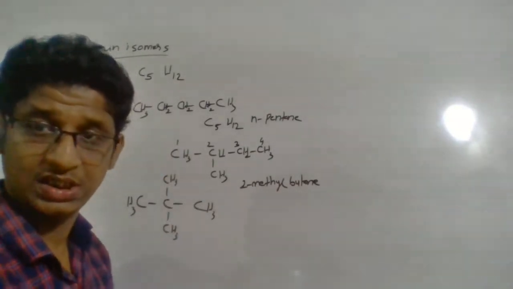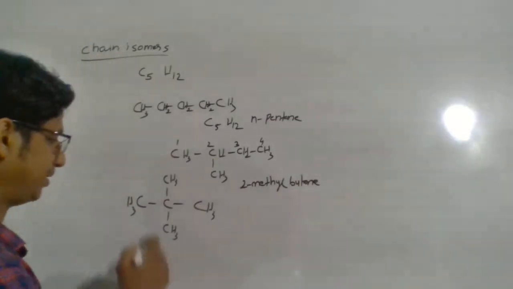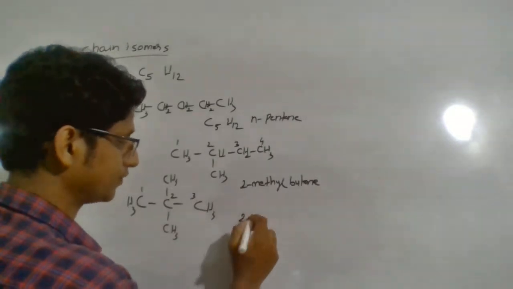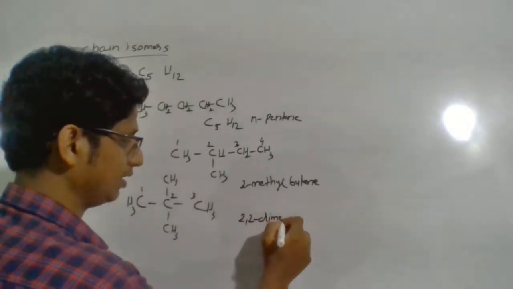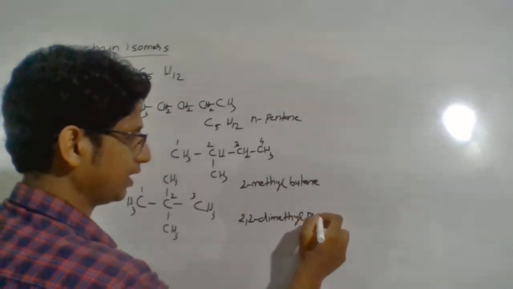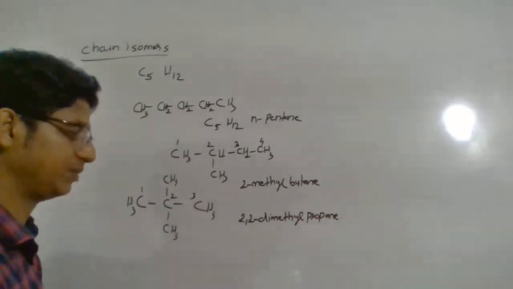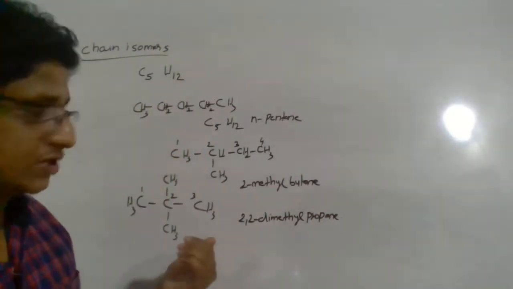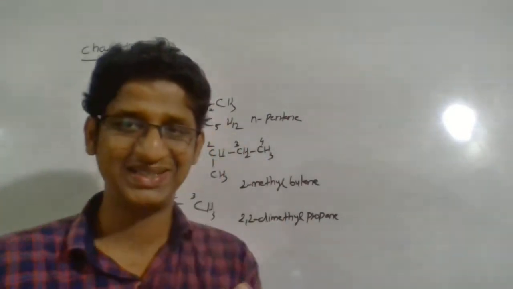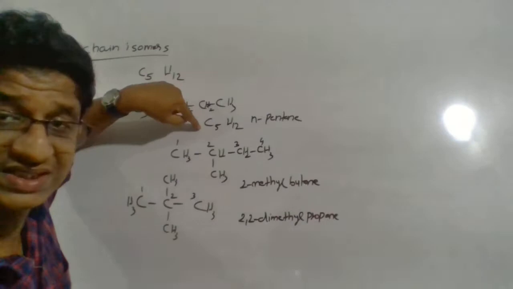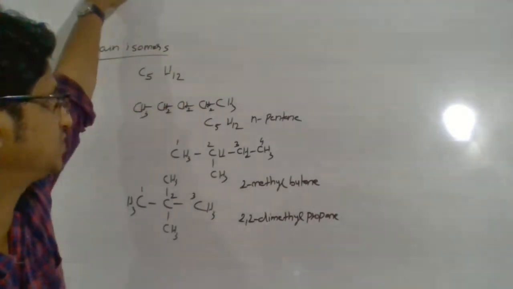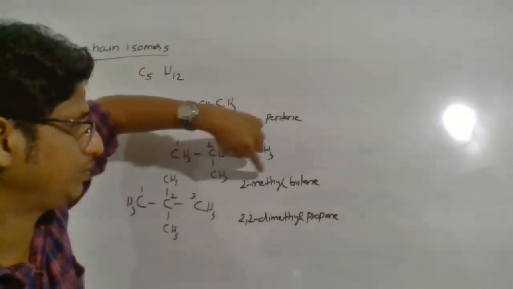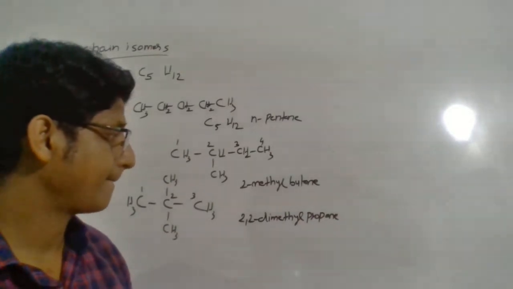It differs in structure, so it should have a different name. So let us name it. Here the longest chain that you get will be a 3 carbon chain. So this is 2,2-dimethylpropane. 2,2-dimethylpropane. That will be the structure of this compound. So actually you are getting 3 chain isomers with the molecular formula C5H12. One is CH3, CH2, CH2, CH2, CH3, normally n-pentane. Next 2-methylbutane, and 2,2-dimethylpropane.